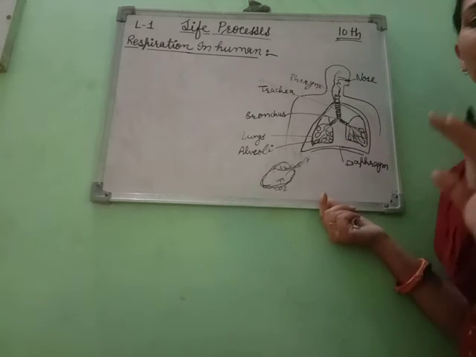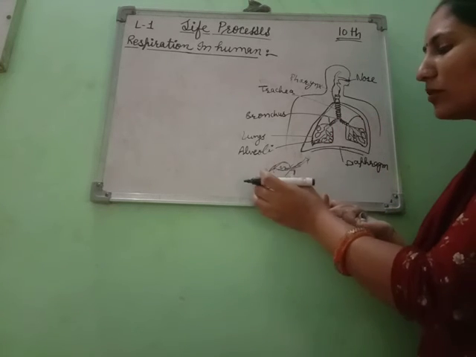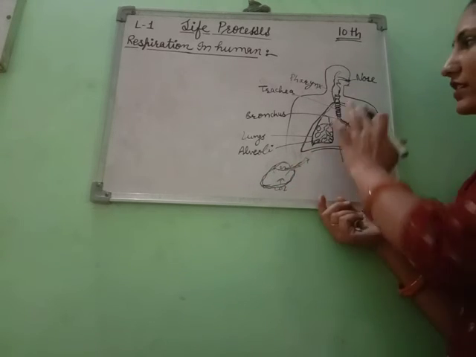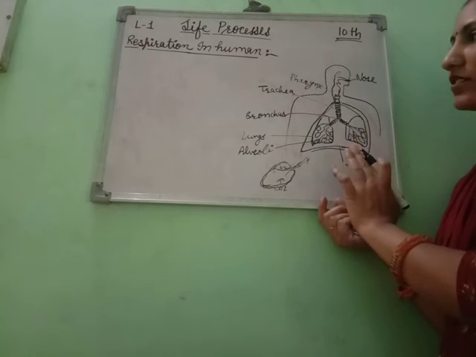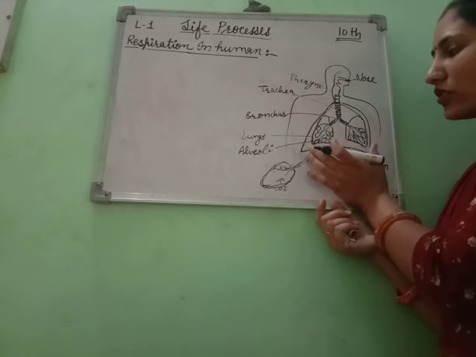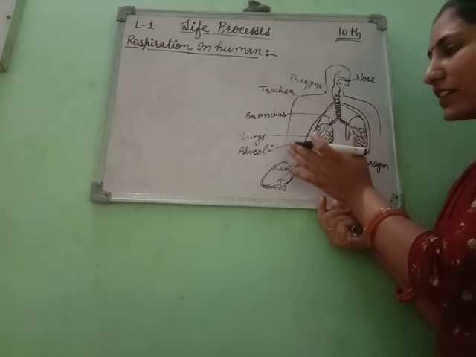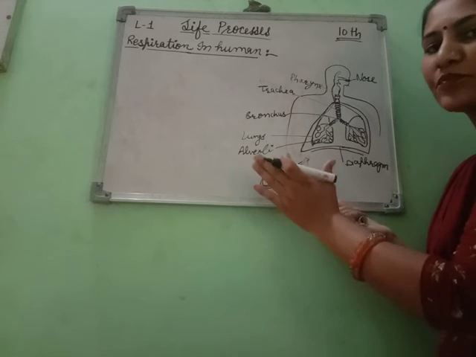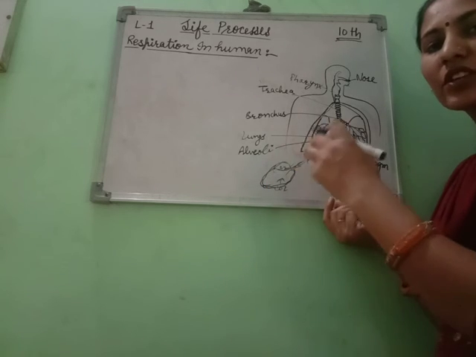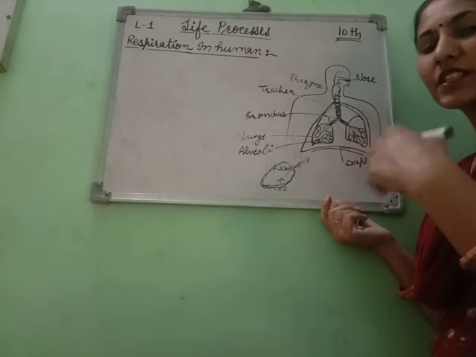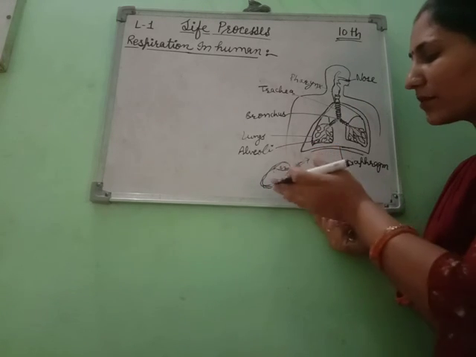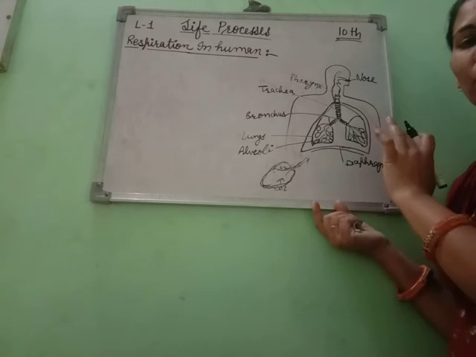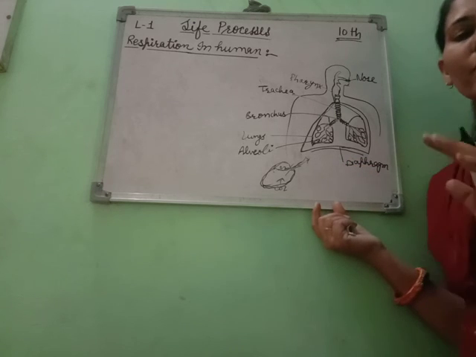It is a very simple and easy process of respiration. You only have to know the process in the alveoli; the rest is simple. Through these parts, oxygen-rich air finally enters the lungs and is transported to the alveoli. In the alveoli, gases are absorbed, oxygen dissolves in blood and is transported to every part of the body, and carbon dioxide diffuses out and is expelled from the body by exhalation.